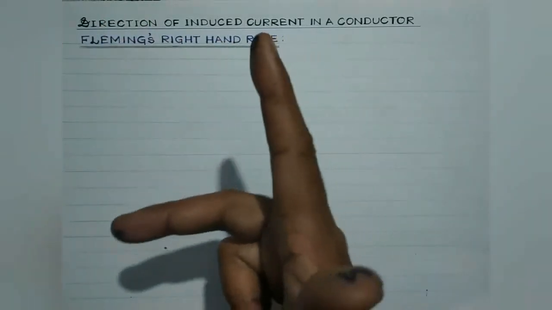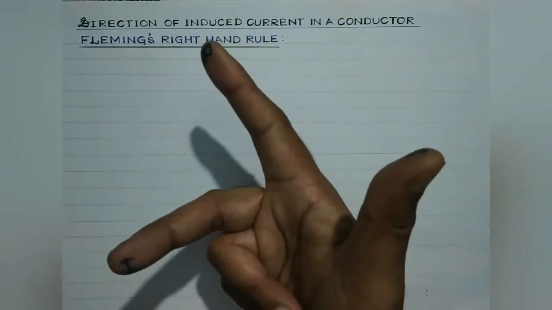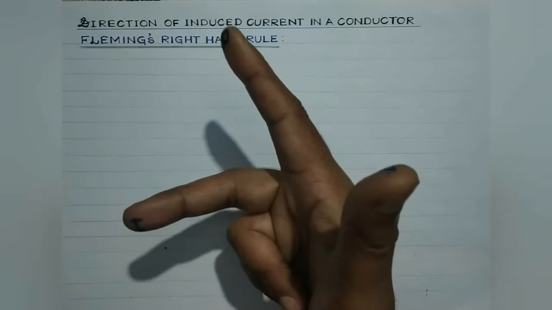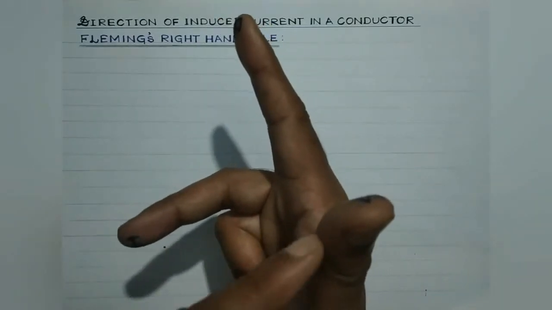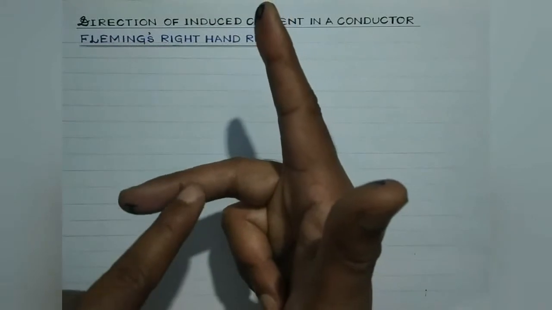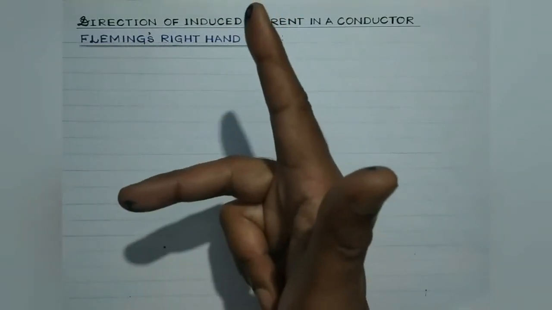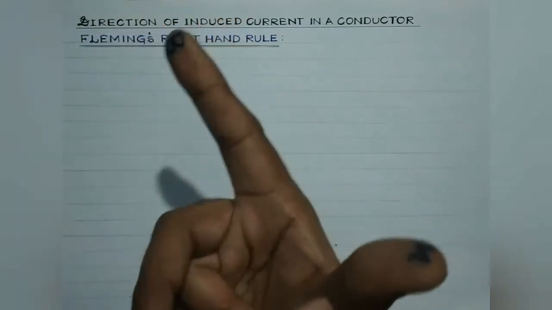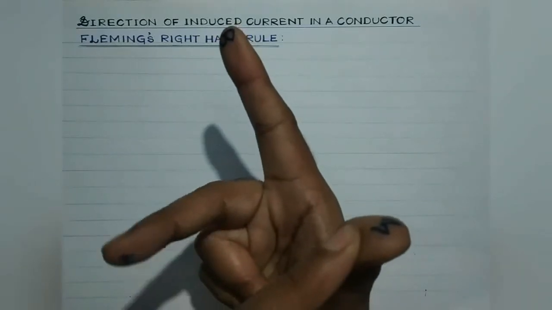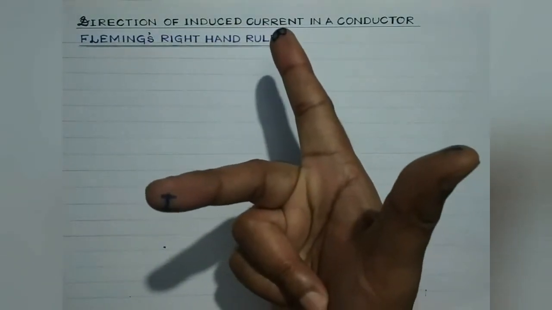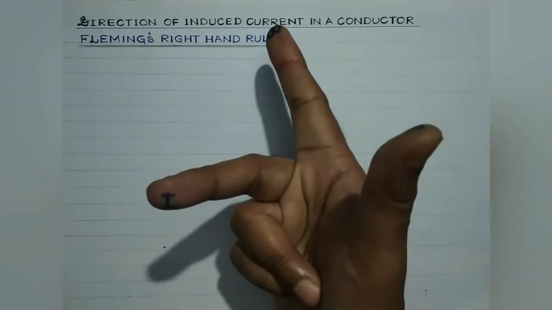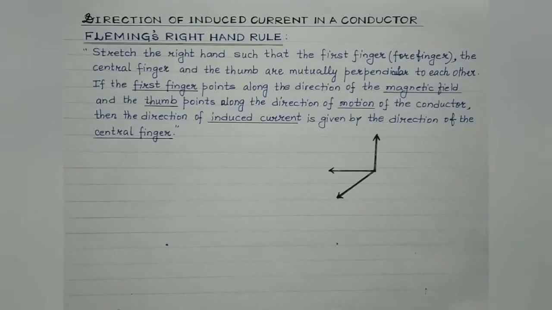And now what we are discussing is Fleming's right hand rule. This rule is used to determine the direction of induced current so produced in the coil. In this case, we are supposed to stretch the thumb, the forefinger or the first finger and the central finger such that they are mutually perpendicular to each other. If the first finger represents the direction of the magnetic field and the thumb represents the direction of the motion of the conductor, then the central finger or the middle finger will represent the direction of the induced current so produced in the coil. Clear, students? This is the statement of Fleming's right hand rule.